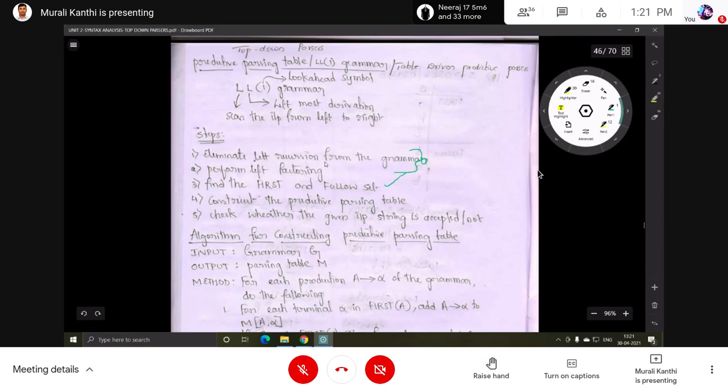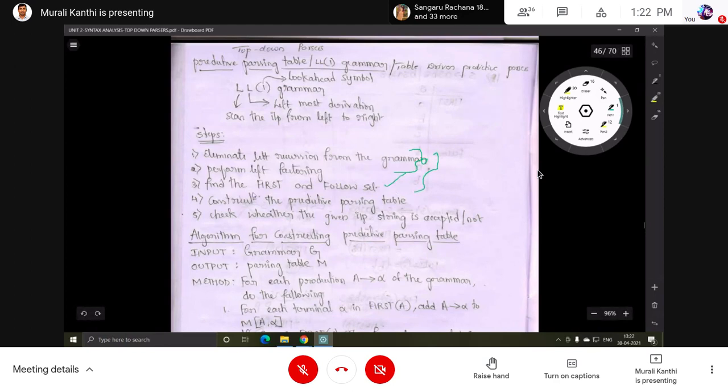In the starting I will explain how to remove the left recursion. Then later I have given some examples. Then left factoring, how to remove the left factoring, that means how to do the left factoring in the grammar. So next to finding first set and follow set. Okay, these three are used to fill that predictive parsing table.